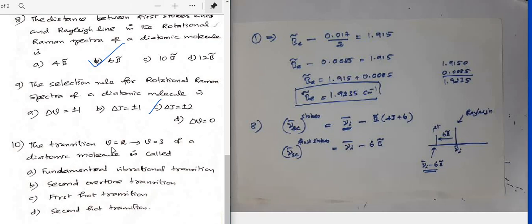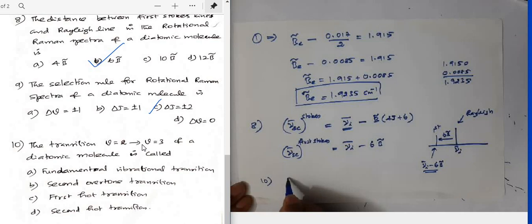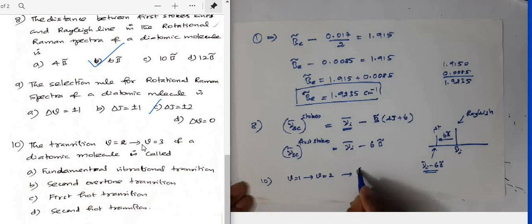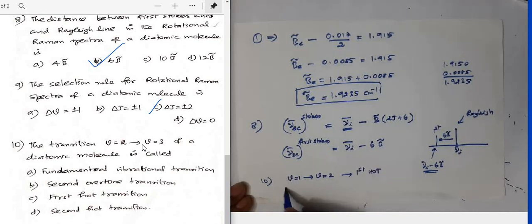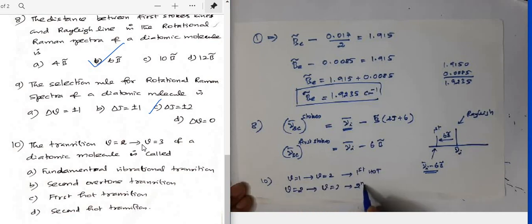The transition V equal to 2 to 3 of a diatomic molecule is called... We know very well, the transition V equal to 1 to V equal to 2 is called the first hot transition. V equal to 2 to 3 is called the second hot transition. Usually the second hot transition, third hot transitions, these transitions we can discuss theoretically, but